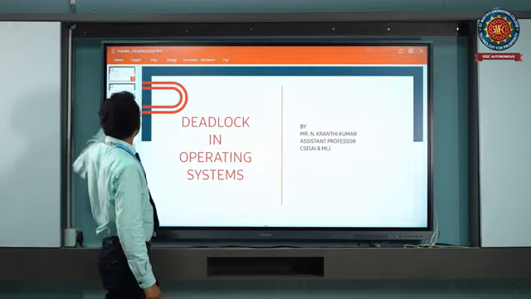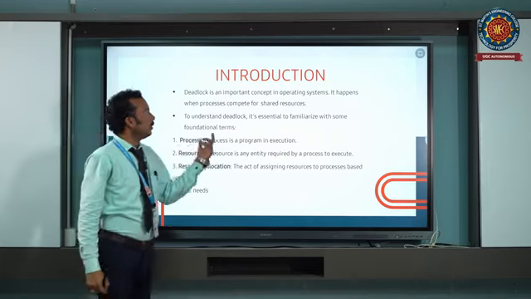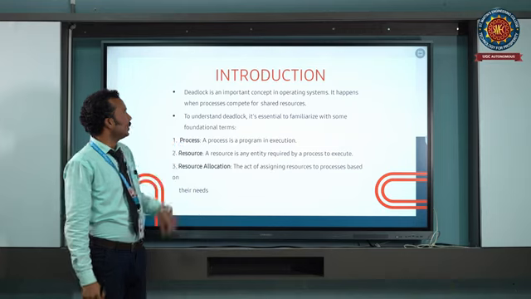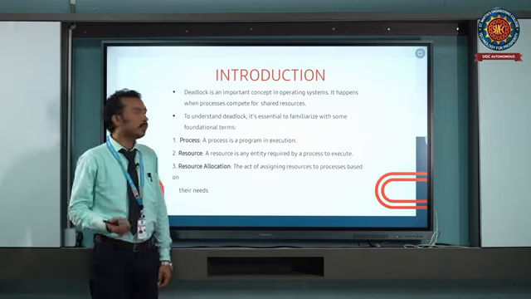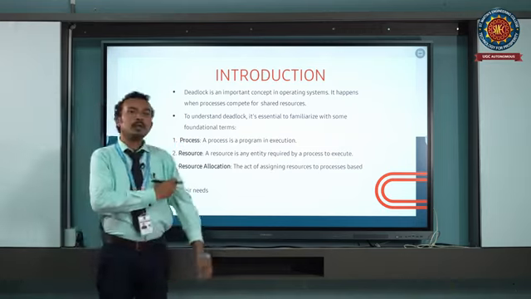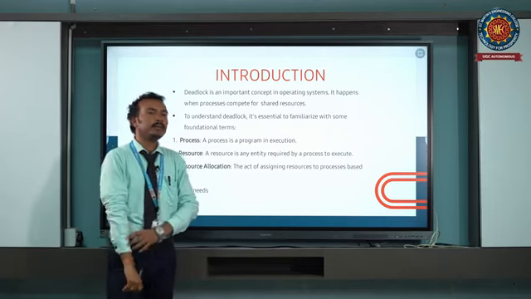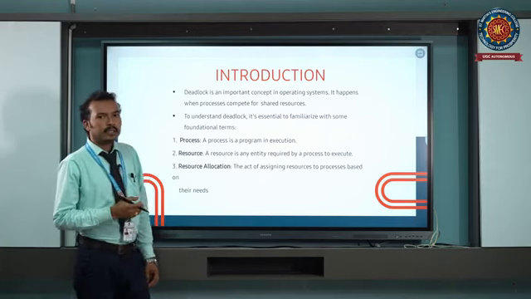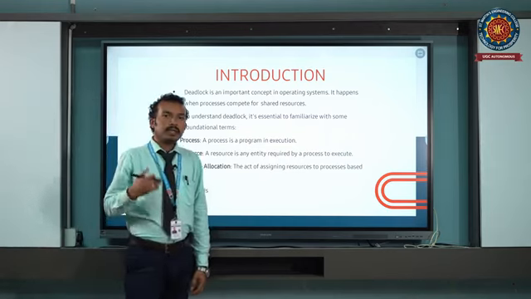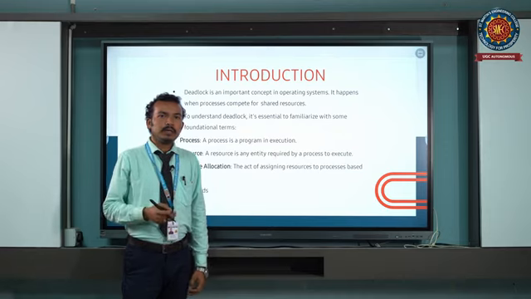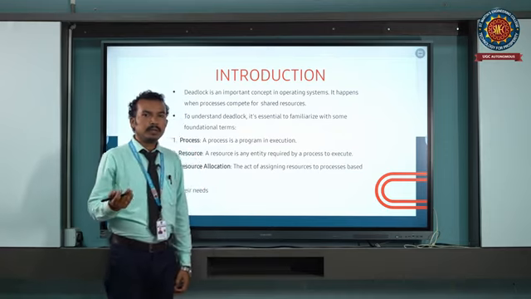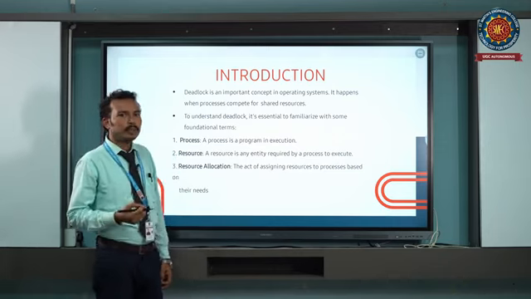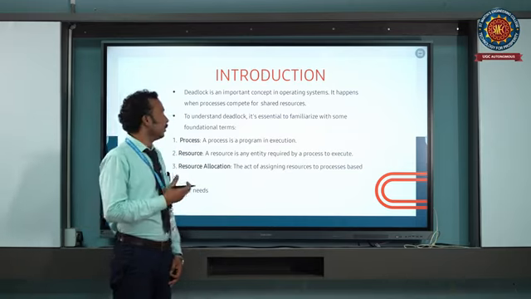And next one, this is the introduction of deadlock. Deadlock is an important concept in the operating system where it happens when two or more processes are executing at a time and resources are shared by these processes. One process is waiting for another resource while already holding one resource, and that other resource is held by another process. In this case, no process will complete its execution. At that time, the deadlock will occur.